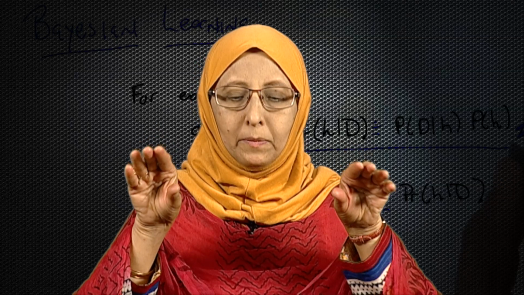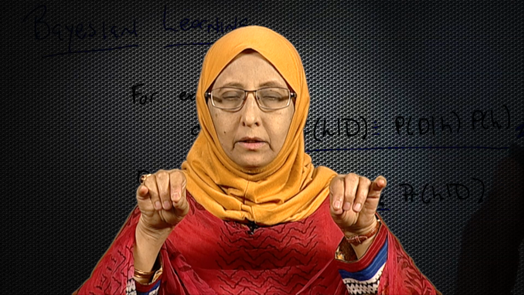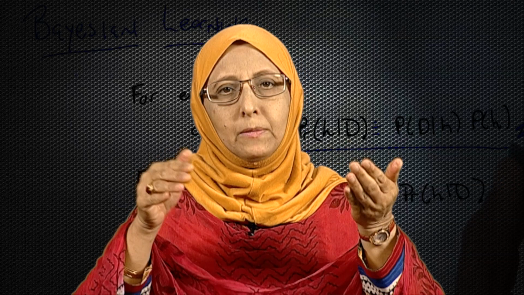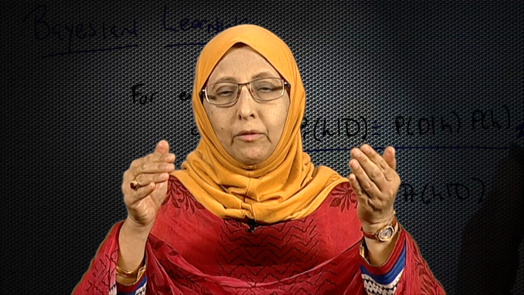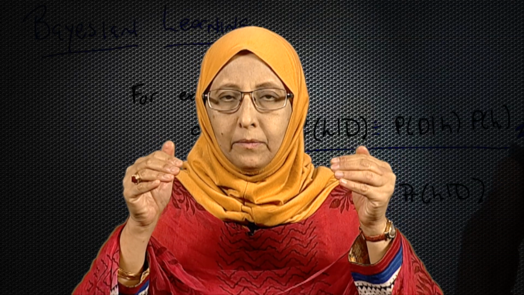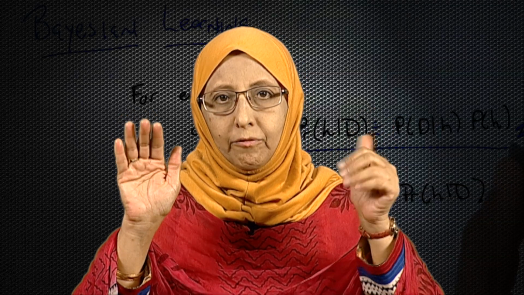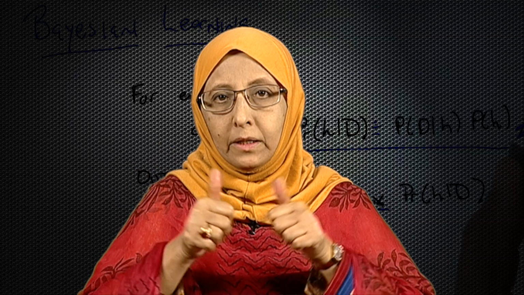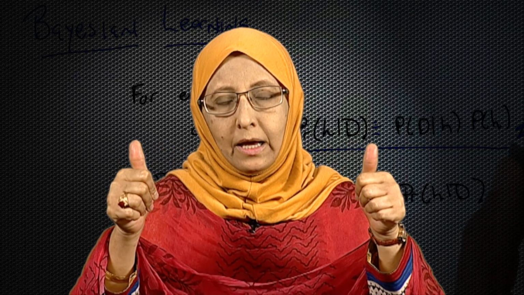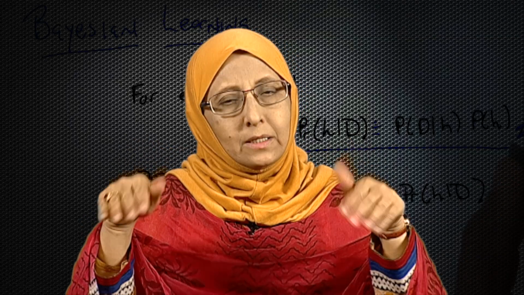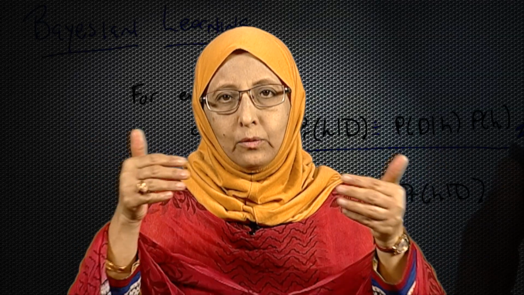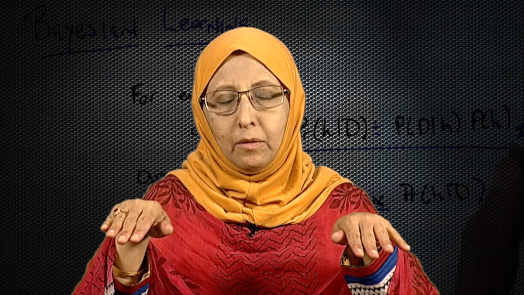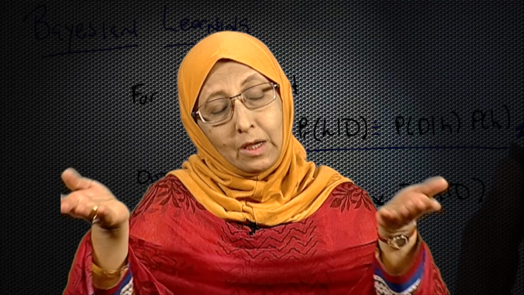And for both these probabilities, the denominator is probability D, and because it is the same instance we are talking about, the value for probability of D will be the same in both these computations. One for cheat is equal to yes and the other for cheat is equal to no. So, when we are making a comparison of two quantities, and if the denominator is the same, it does not make a difference to decide which is the maximum or which is the minimum, even if I drop out the denominator, because it is the same for both cases.